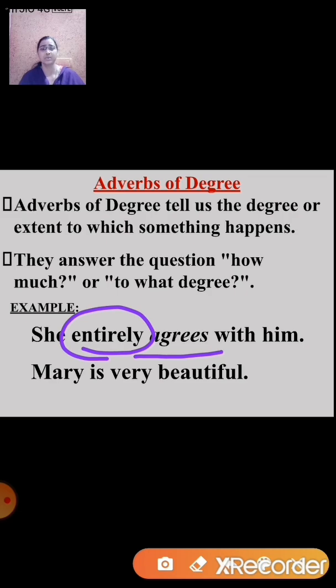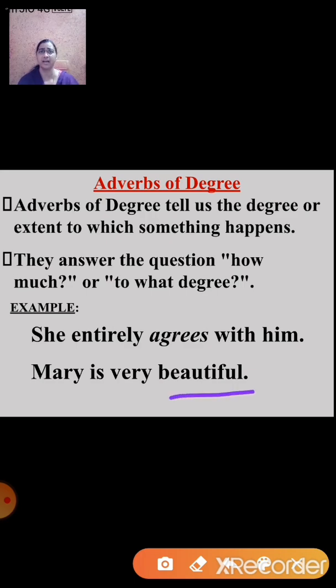Now students, I hope you all have understood this. Now let us solve one more example. Mary is very beautiful. Now in this case, beautiful is the adjective, and now you ask the question, to what degree? To what degree is Mary beautiful? And you get the answer, very. So very here is an adverb of degree.